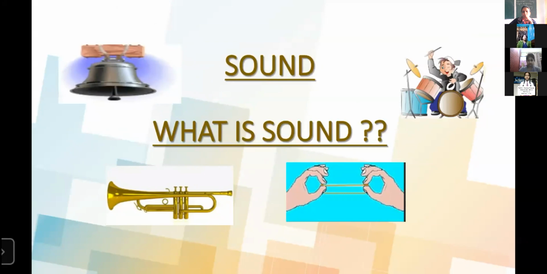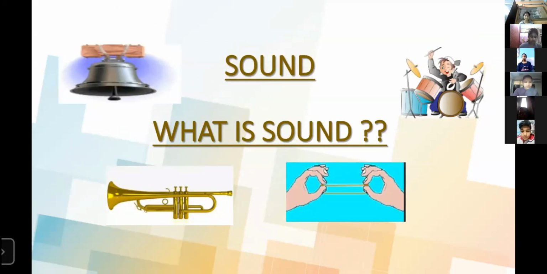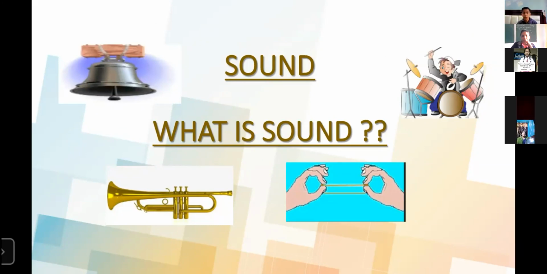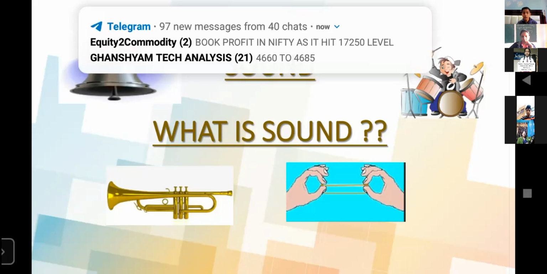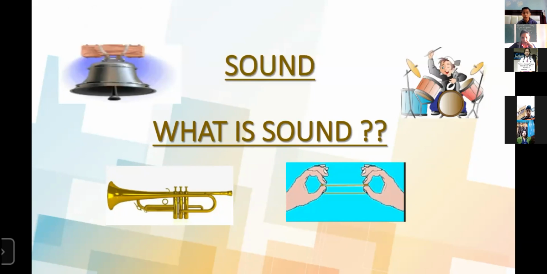So now I'm going to present an activity to show that vibrating objects produce sound. For this, I'm going to take a metal dish and a spoon. So you can try the spoon on the metal dish. When I struck the spoon on the metal dish, it vibrated and produced a gong sound. So this activity shows that vibrating objects produce sound.